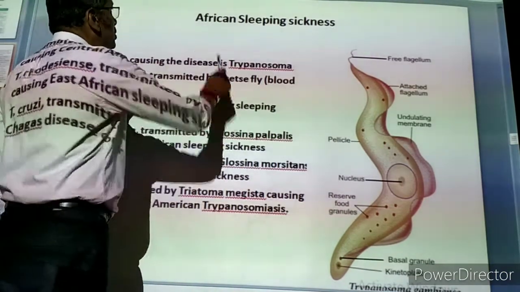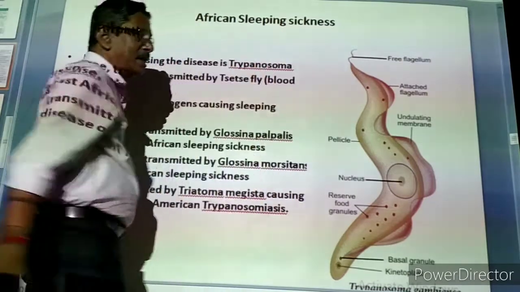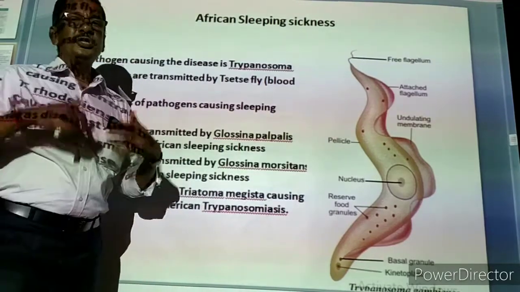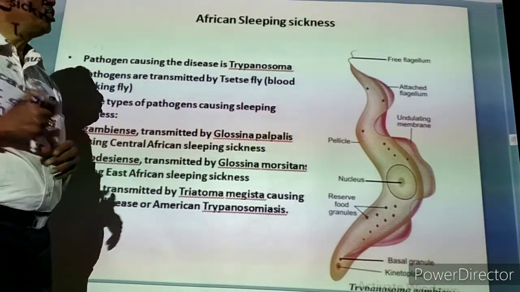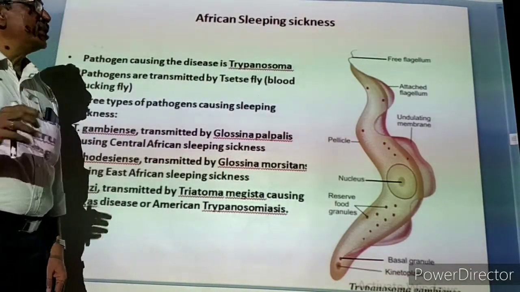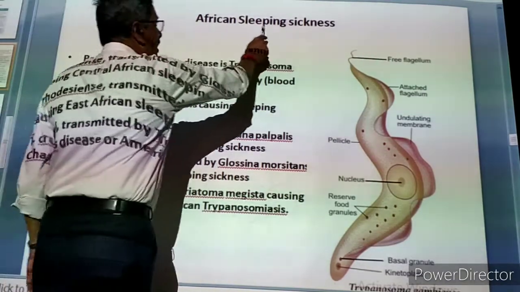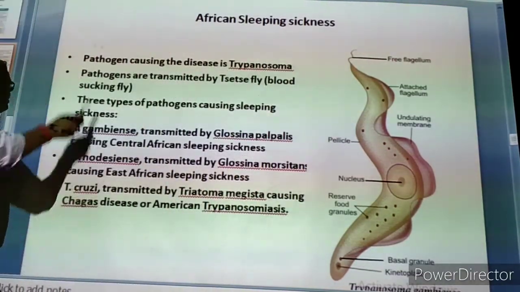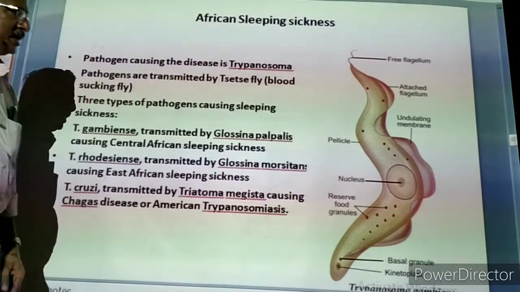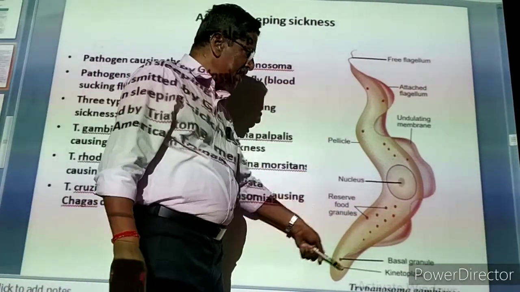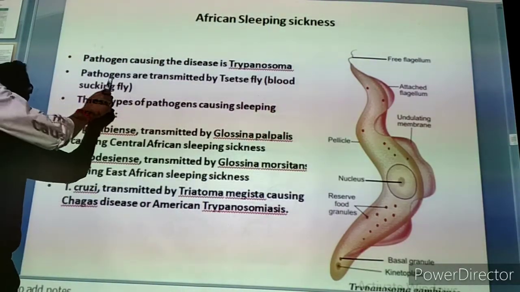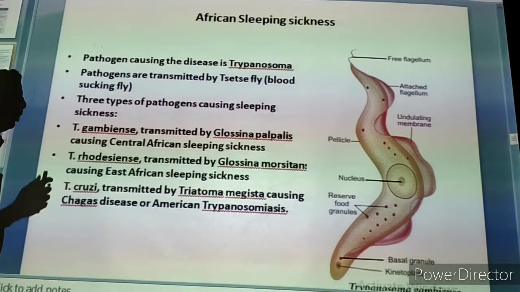Now the second protozoan disease we are going to study, African sleeping sickness. Already in the introduction we have studied. Sleeping sickness means coma, unconsciousness. The person is permanently unconscious. That is called sleeping sickness. African means the first individual with the symptoms was identified in Africa, so we are calling it African sleeping sickness. It is caused by a protozoan parasite. The pathogen causing this disease is Trypanosoma. It will be like this, but in the picture it is very big, while it is a microscopic unicellular organism.